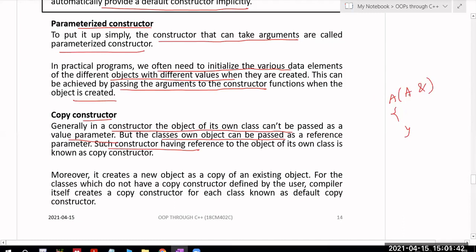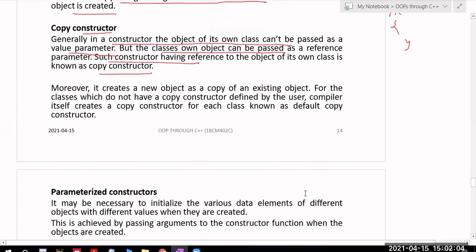I'm sending the same class object as a parameter, but I'm not sending this object as a value, I'm sending this object as a reference, then that is called your copy constructor. Got it? All of you got it right? So these are the 3 different types of constructors.